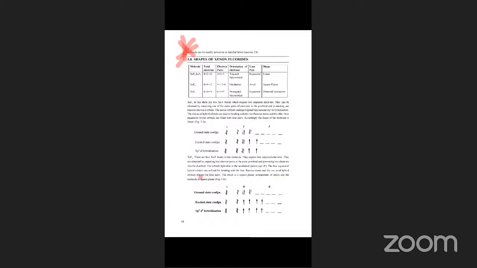See the shape of xenon fluoride. This is also important. XeF2, KrF2. Total electrons are 10 and electron pairs are 5, and the orientation of electrons is trigonal bipyramidal. The lone pairs are equatorial. The shape is linear.